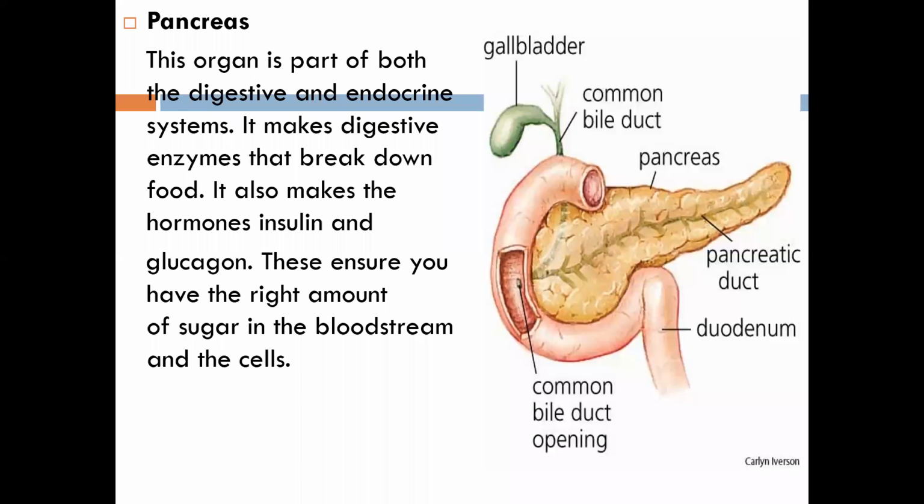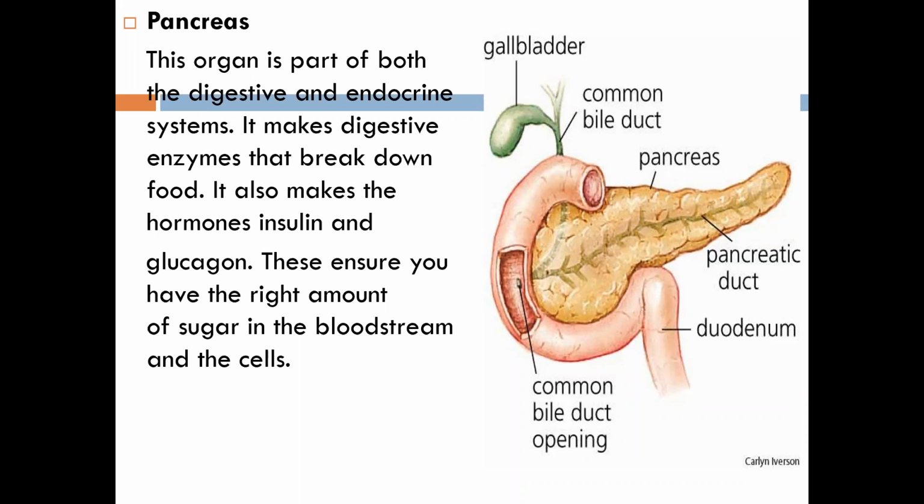So there are two types of tissue which compose our pancreas. Those are the pancreatic acini, which secrete the digestive juice into the duodenum. So what does the islets of Langerhans, the other tissue, do? It releases its secretion directly into the blood.